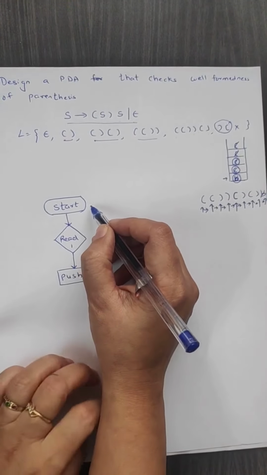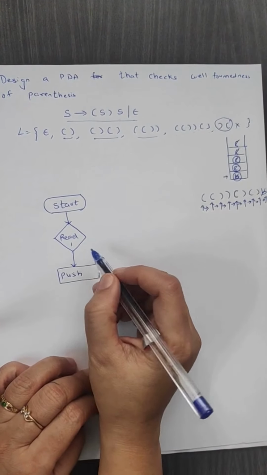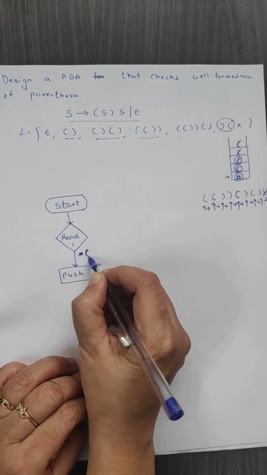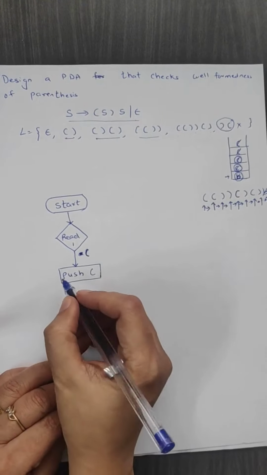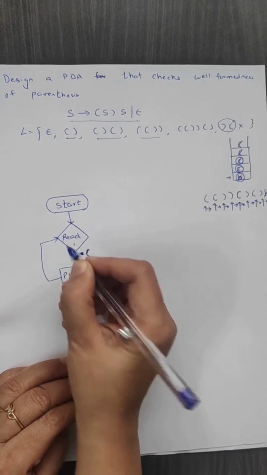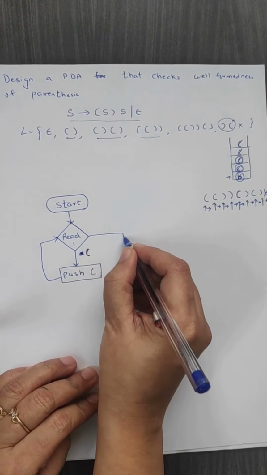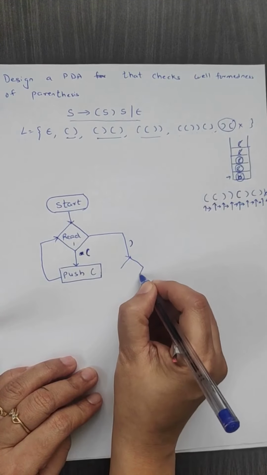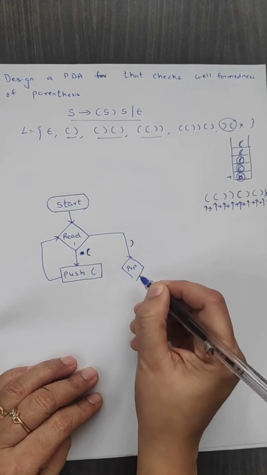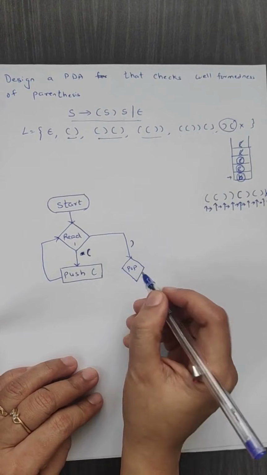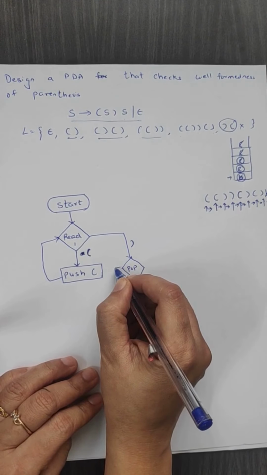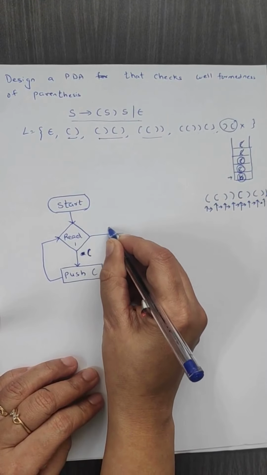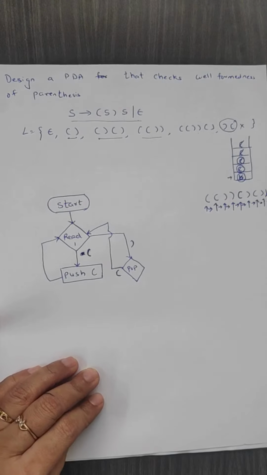Start, then perform the reading operation. On reading, if you receive an opening bracket, we are going to push this opening bracket onto the stack and continue the reading job. On reading, instead of an opening bracket, what if I get a closing bracket? We are going to perform the pop operation and check what that symbol is. If the popped symbol is an opening bracket, it means the string is valid. We should continue with the read operation.